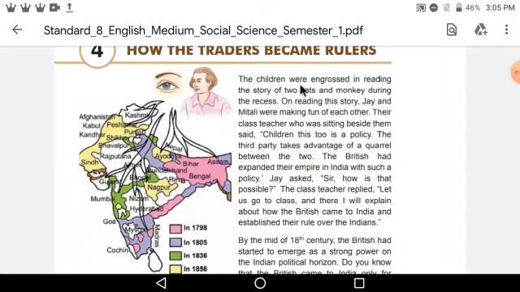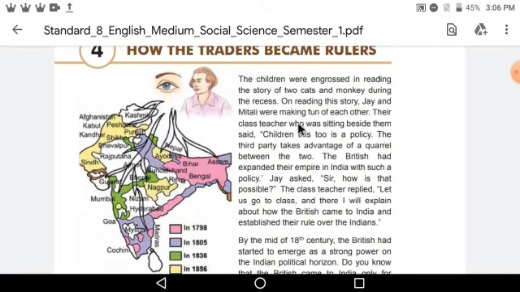Let's begin. The children were engrossed in reading the story of two cats and a monkey during the recess. Here is one incident which was happening in a school. The children were busy reading a story of two cats and a monkey. Jay and Mitali were making fun of each other and laughing at each other.